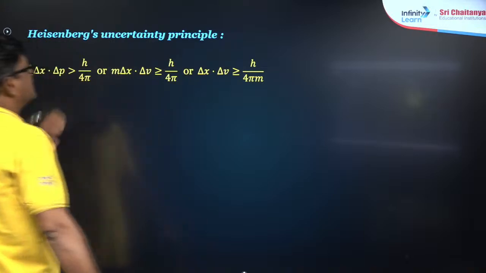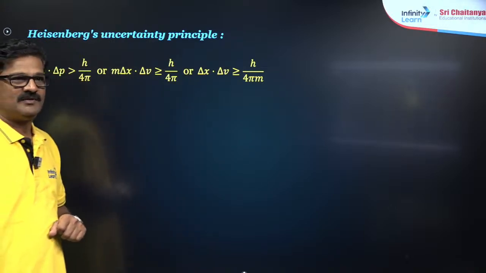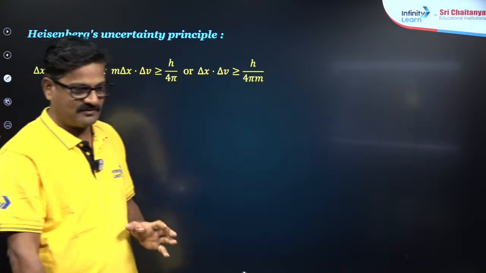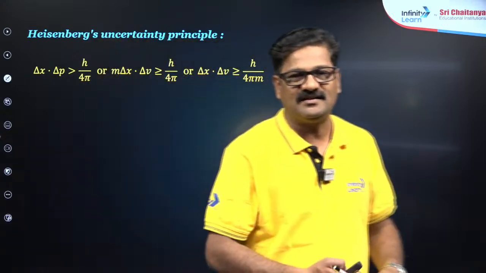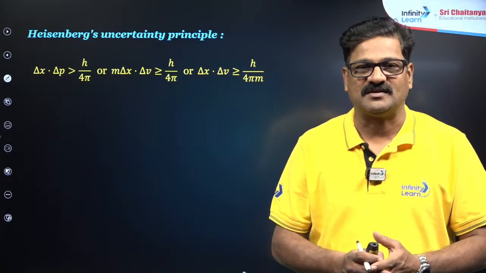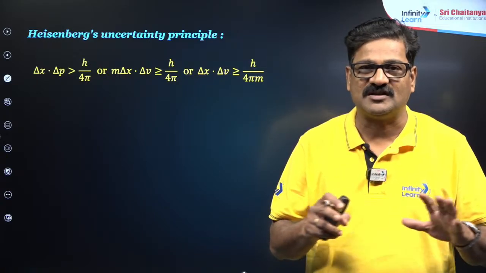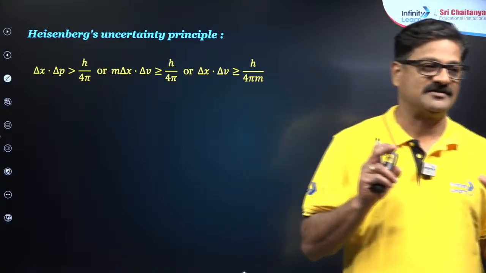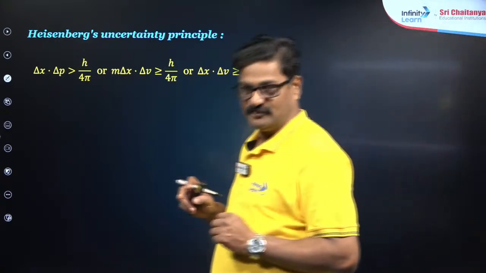And the Heisenberg uncertainty principle: for subatomic particles like the electron, the exact position and exact momentum cannot be determined accurately and simultaneously. If you do so, you will get uncertain values.